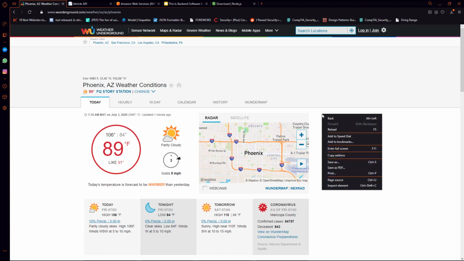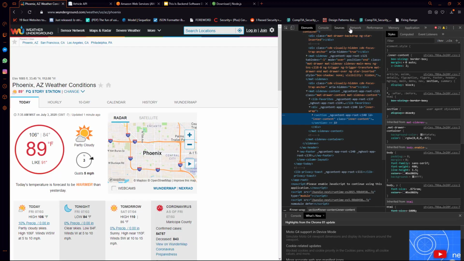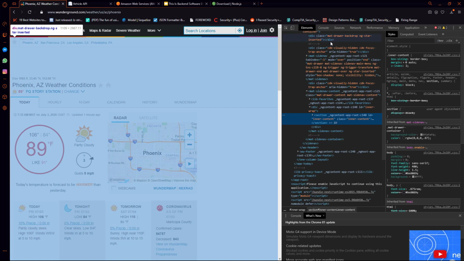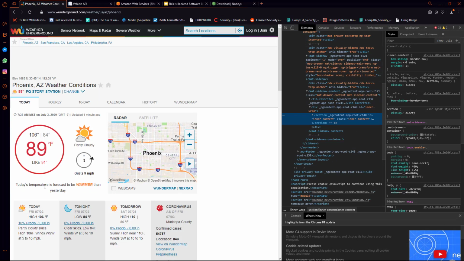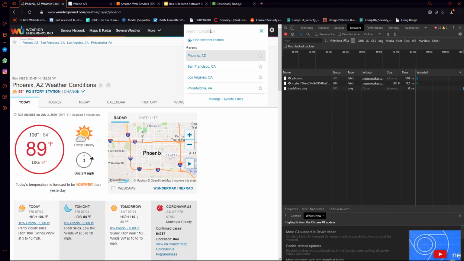What I want to do in my browser is right click anywhere on the page, go to inspect element, and then go to the network tab here. Now this might look a little bit different on your browser. You might have this debugging tab on the bottom of your screen, but you should be able to find this network tab. So I'm going to click on that, and then complete that request again.